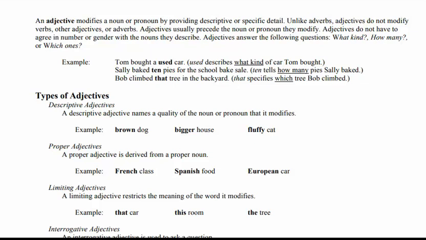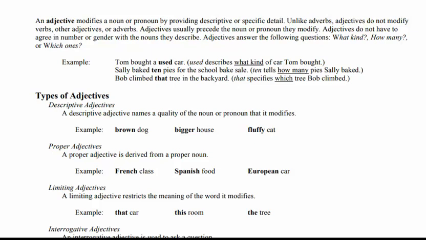Adjectives usually precede the noun or pronoun they modify. They only modify the noun and pronoun. They have no work with the verbs, other adjectives or adverbs. Adjectives do not have to agree in number or gender with the noun they describe. Yes, it is also the work of the adjective that they don't have any concern with the number, how many there are, or the gender of the noun, but only describe the noun or pronoun.